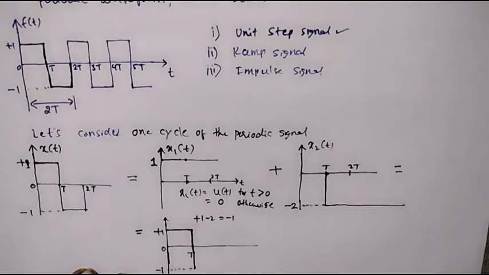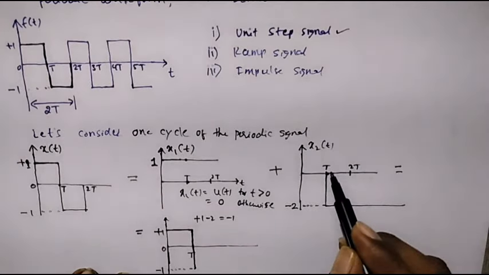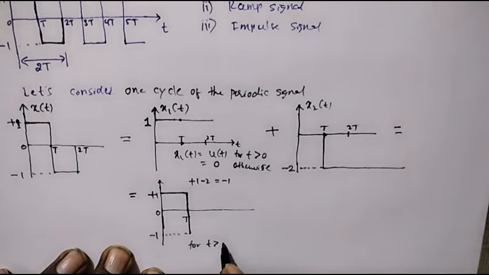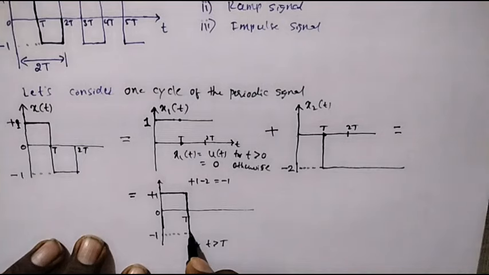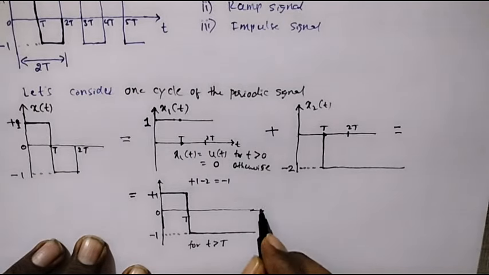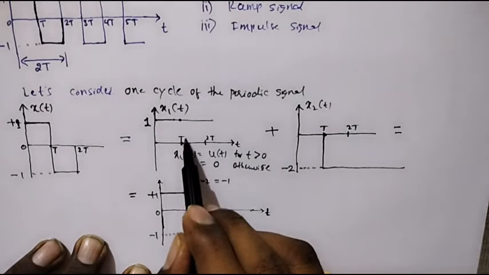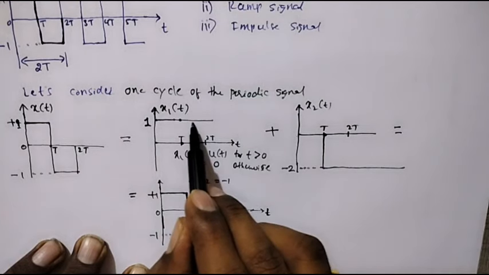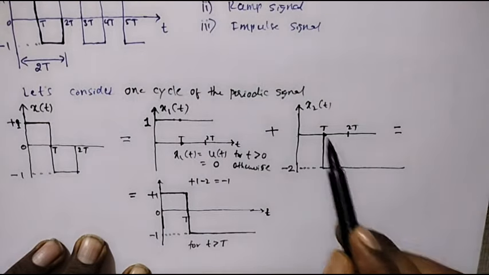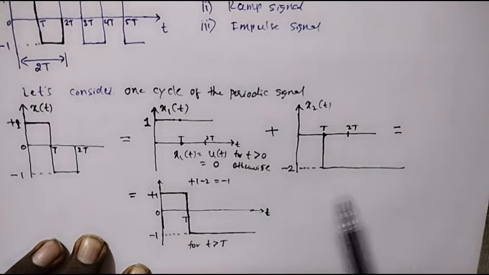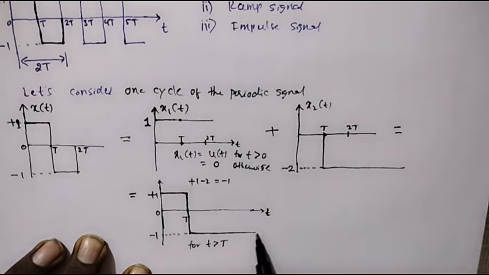Now here we can observe that for t greater than capital T, this is the resultant signal. It exists till t equal to infinity. So for t greater than T, the magnitude of x1 of t is +1, the magnitude of x2 of t is -2. So for t greater than T, its value will be -1 and it will continue till infinity.